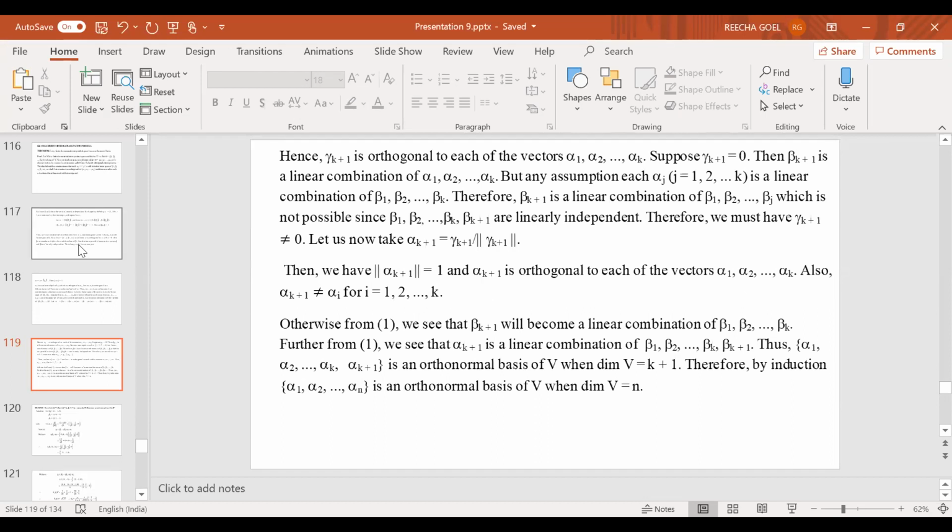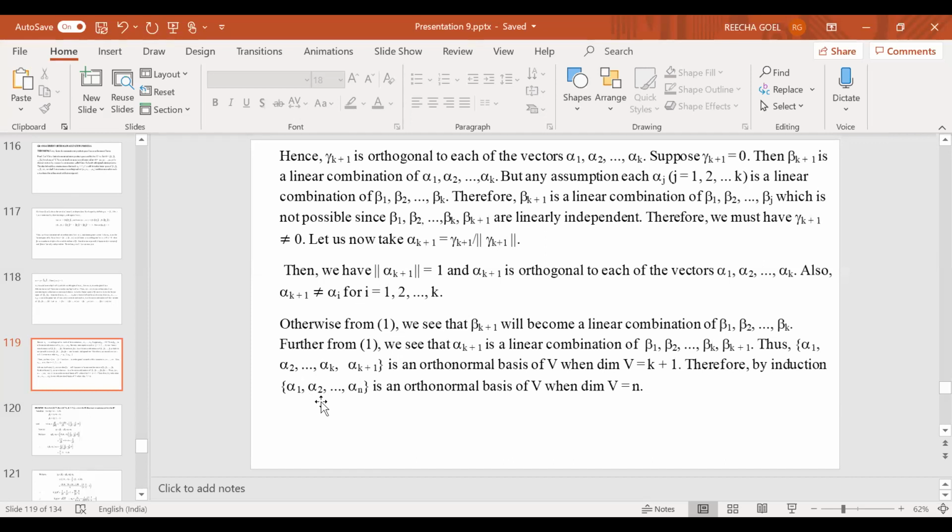Okay, and at the same time, alpha k plus 1 is different from all the previous vectors alpha 1, alpha 2, alpha k. Again, otherwise you will arrive at a contradiction. So therefore, by induction hypothesis, corresponding to each k, we have been able to define a vector alpha k.